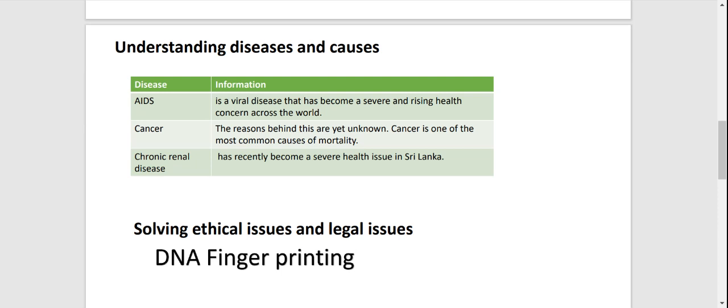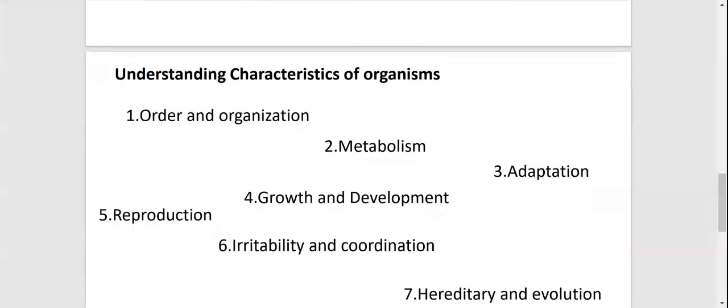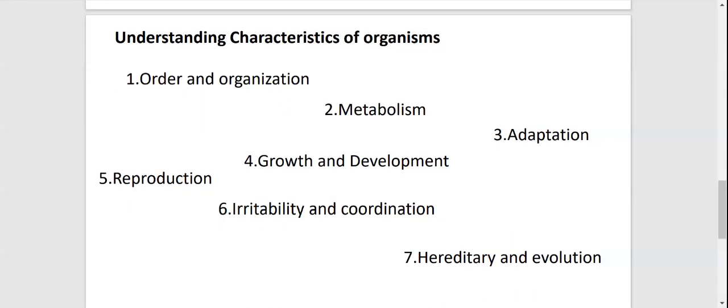And then we will be going through the next most important section of this unit, which is understanding the characteristics of organisms. Here you can see that order and organization is one of the most important characteristics of organisms.